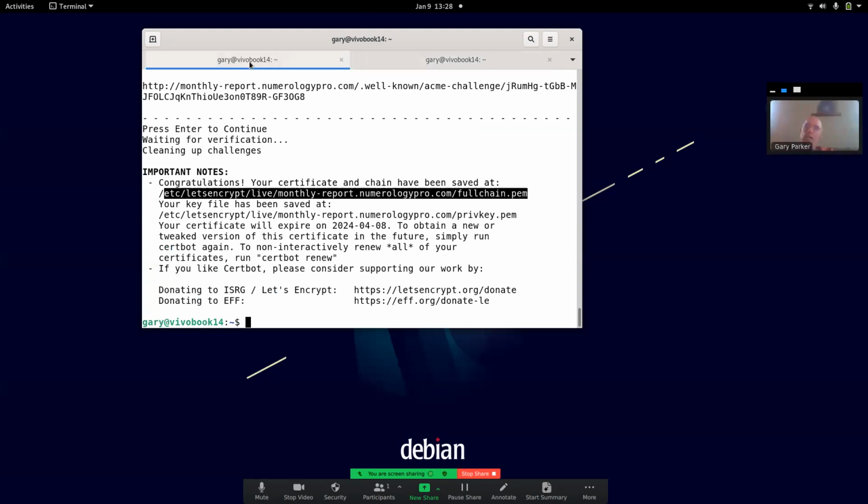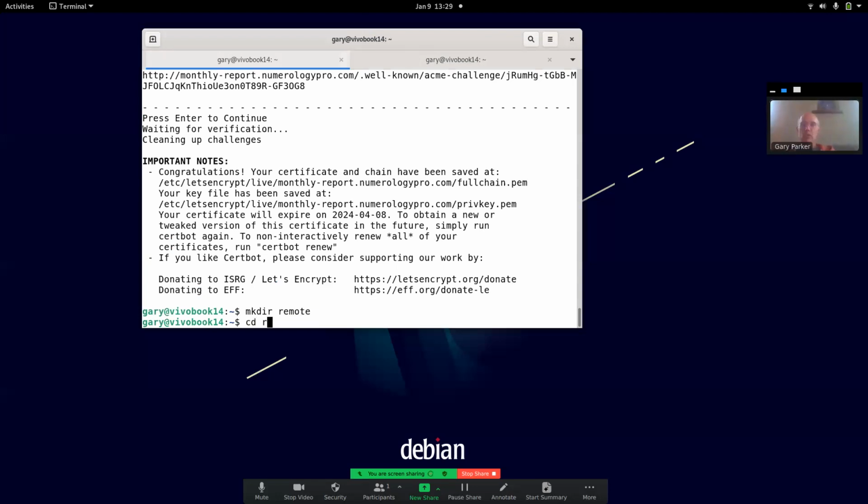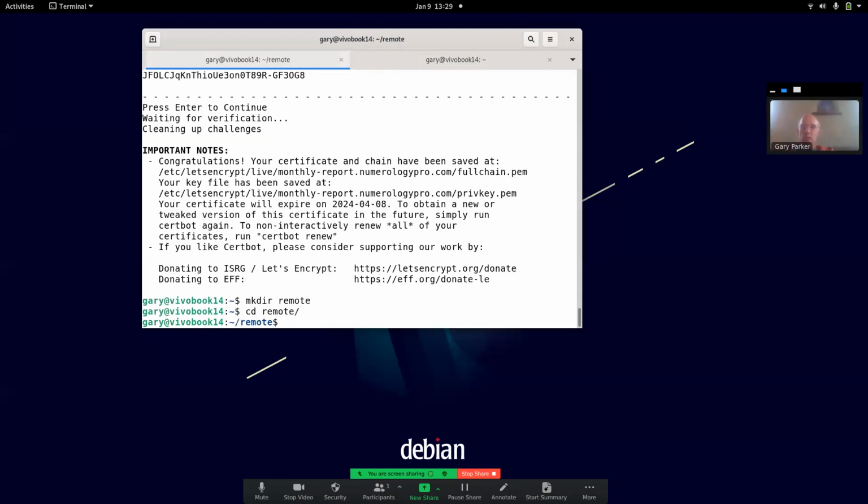Another way I could have done this was I could have made that file here locally. So for example, let's copy that. And let's just put that, let's make a directory here to play with that. Let's call it remote. And then go into remote. And then we're going to nano that file again.